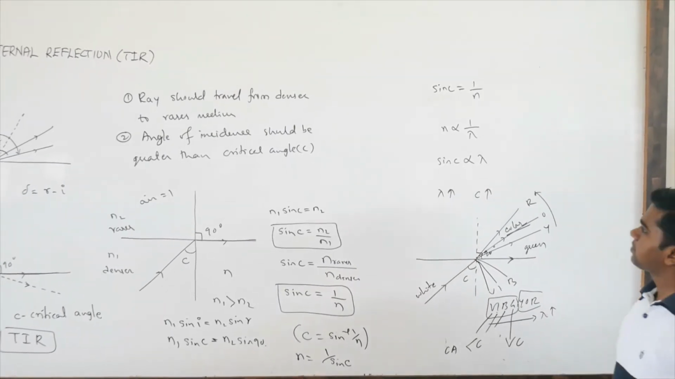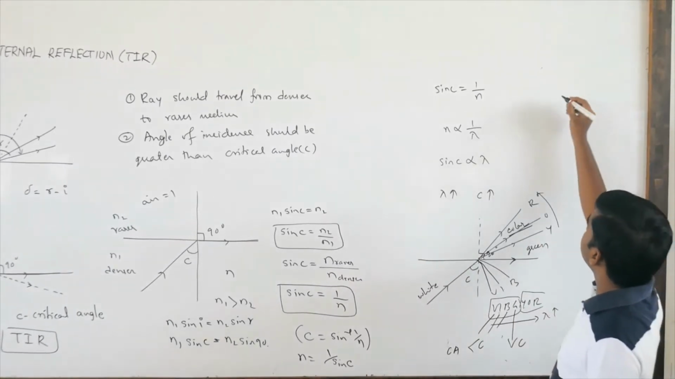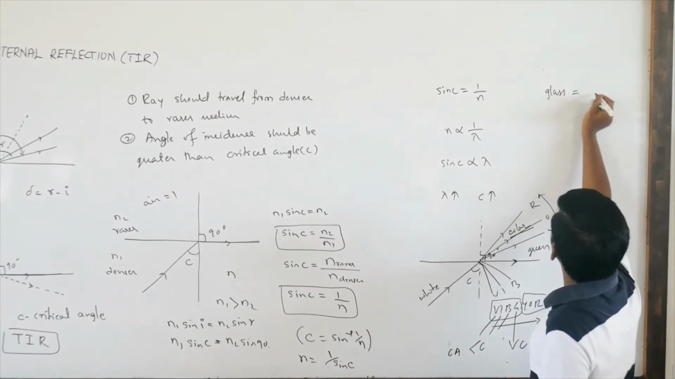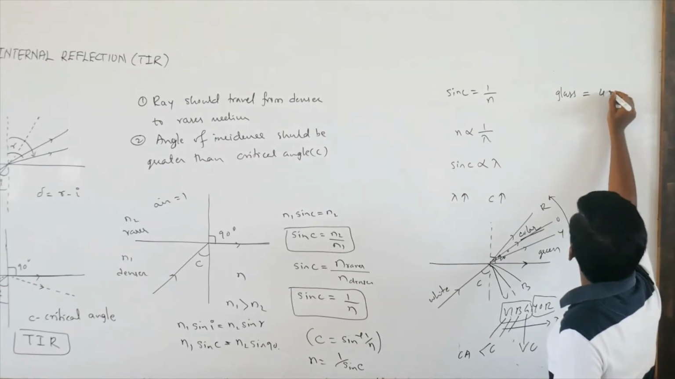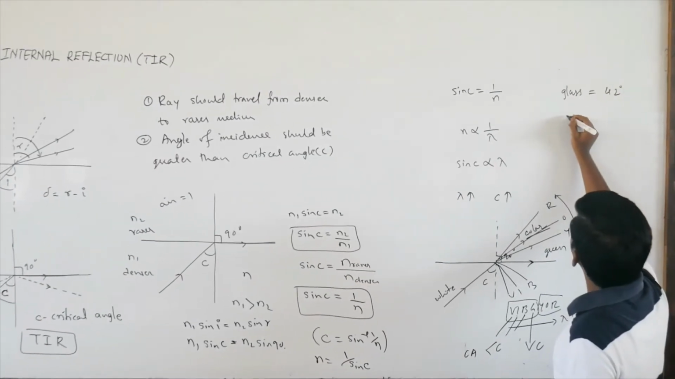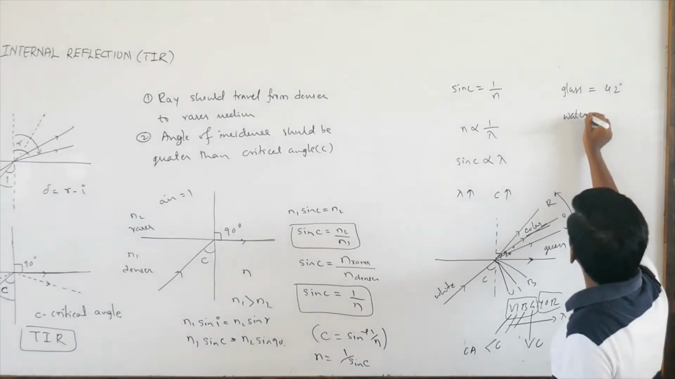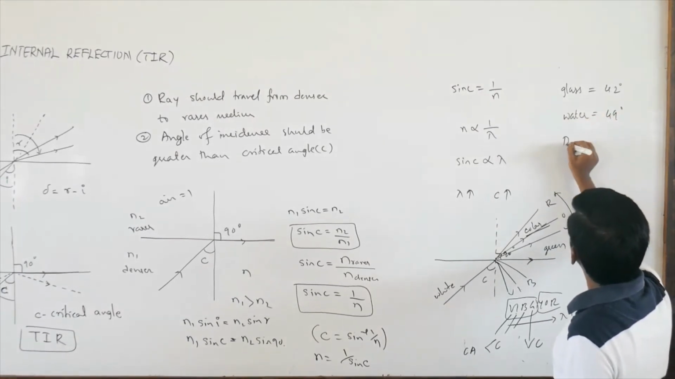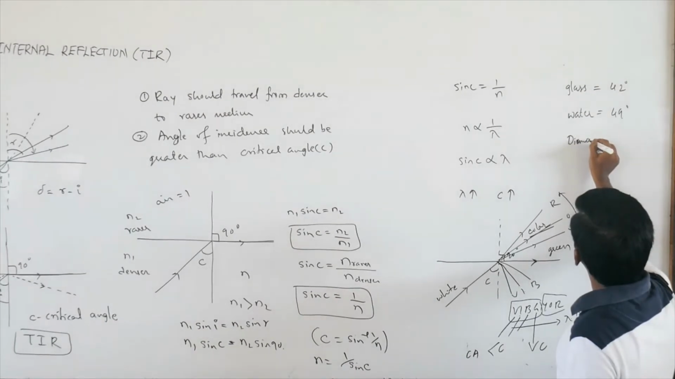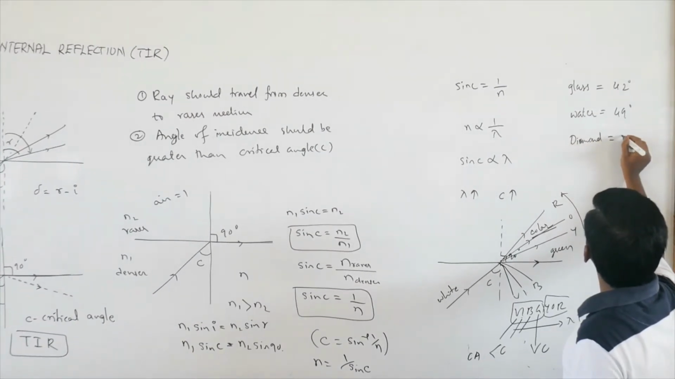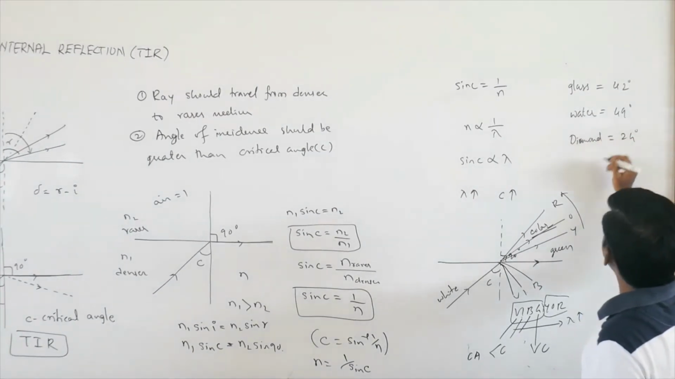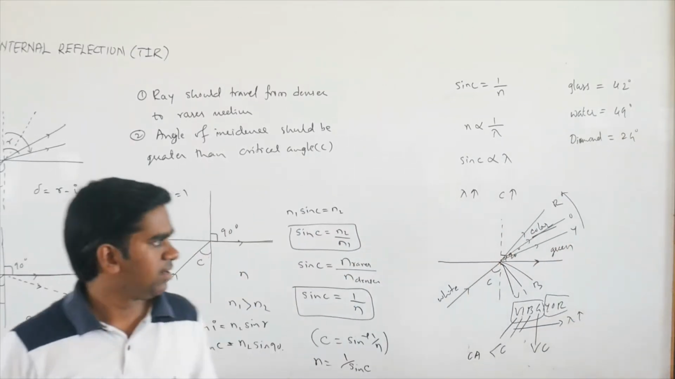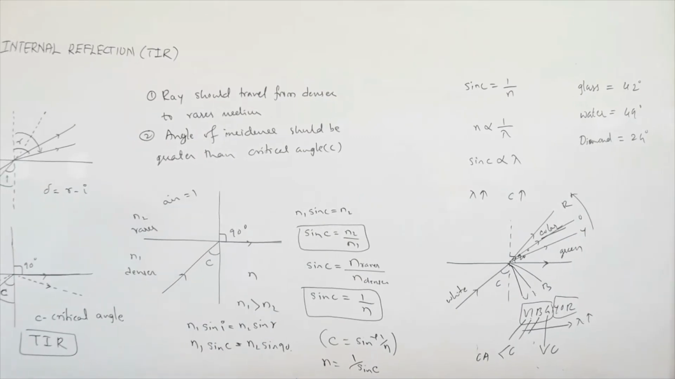Similarly, if you want some standard critical angles: for glass the critical angle is say 42, for water the critical angle is say 49, and for diamond the critical angle is say 24 degrees. Some standard critical angles you have to remember, and based on that we can solve many problems.